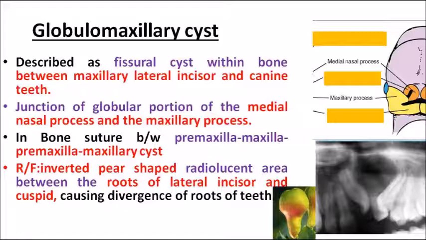Because of this region, this cyst can also be called a premaxilla maxillary cyst. Clear? And it is seen in the radiograph as an inverted pear shape. Mostly the location is between the roots of lateral incisor and the canine region. And this causes what? Divergence of the roots of lateral incisor and the canine. I hope it's very clear in the radiograph. Clear? So this is how you should study globulomaxillary cyst. These are the important MCQ oriented points related to globulomaxillary cyst.